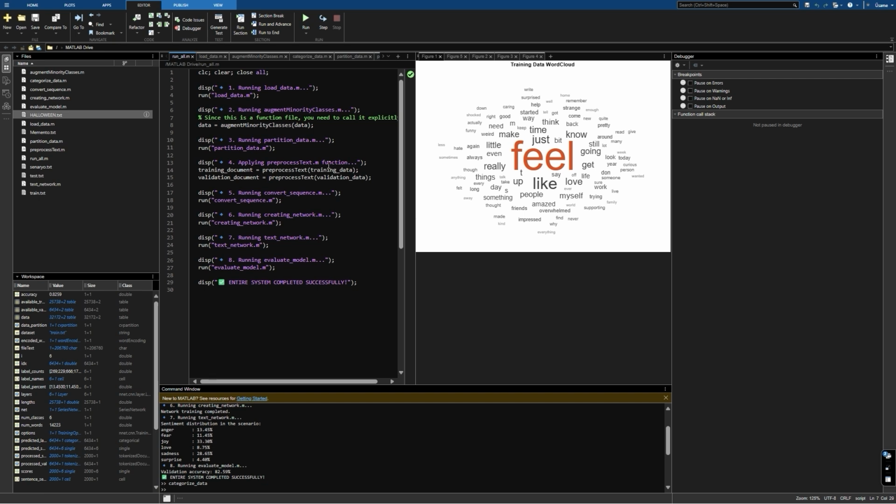First of all, you see there is a run file, and the steps that the code will perform are shown there. In this file, it can be clearly seen that the project is conducted in 8 steps. First of all, we will start by running the load data file.